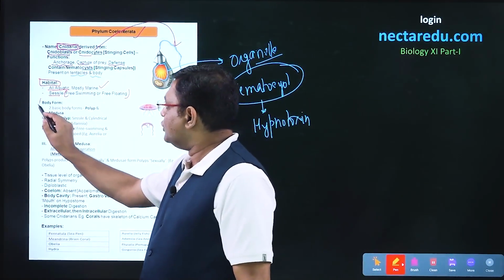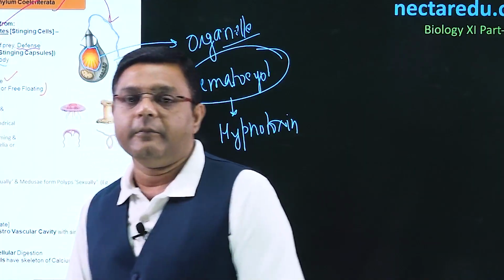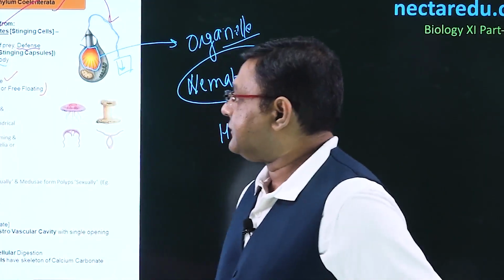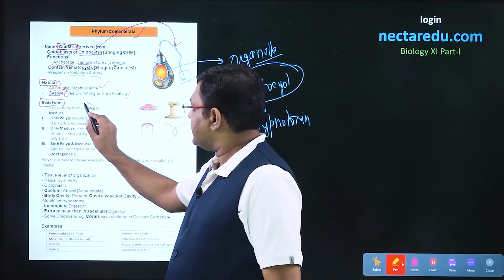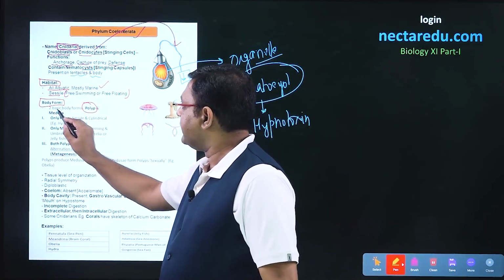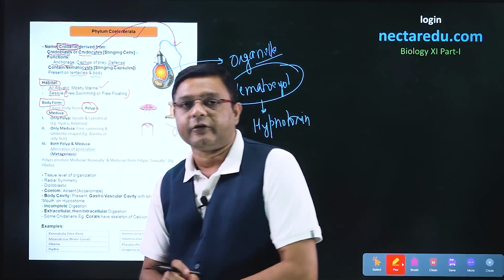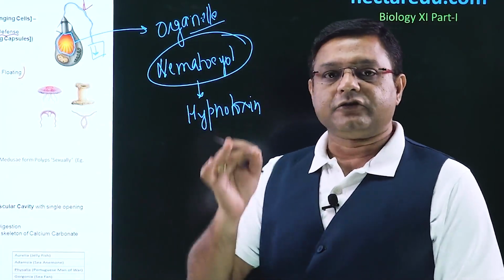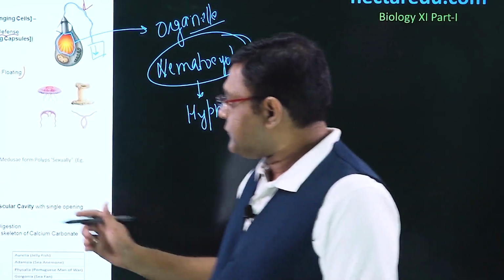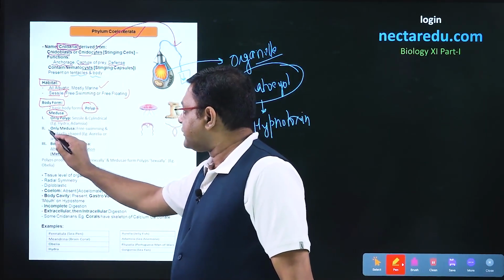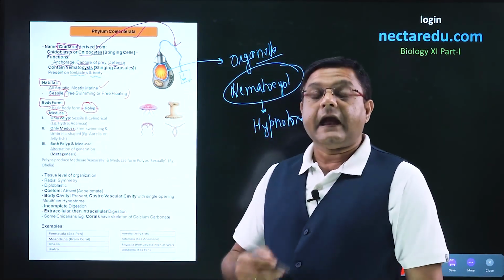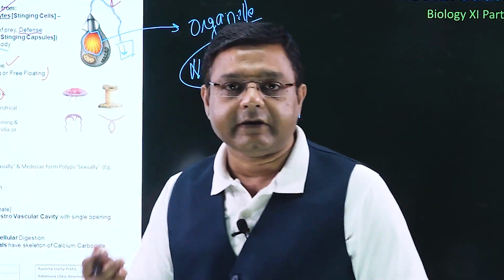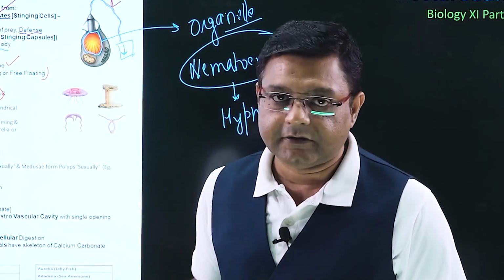Coming to body form, the body form is very special in the case of Coelenterata. There will be two body forms. The first body form is called polyp and the second is called medusa. There are coelenterates in which only the polyp form is present, there are coelenterates in which only the medusa is present, and there are some forms in which both polyp and medusa are present, and they alternate with each other.